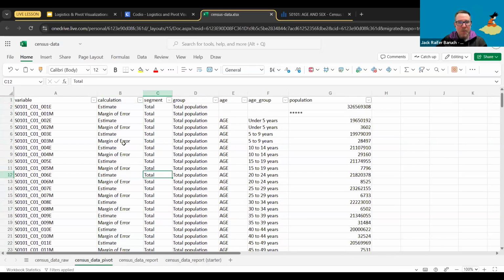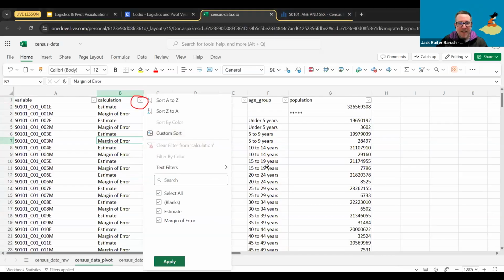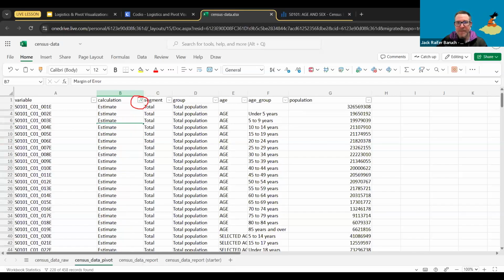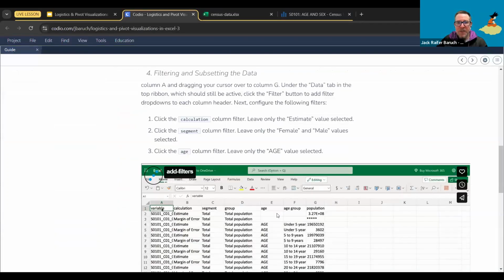All right. So one more time, we go up to here to where we have the little filter arrow over here. We're going to click on it. We're going to click on select all to unselect everything. And then select estimate and apply.